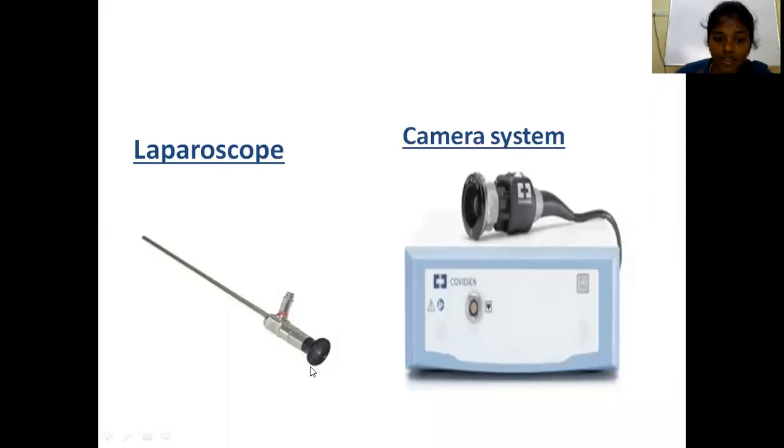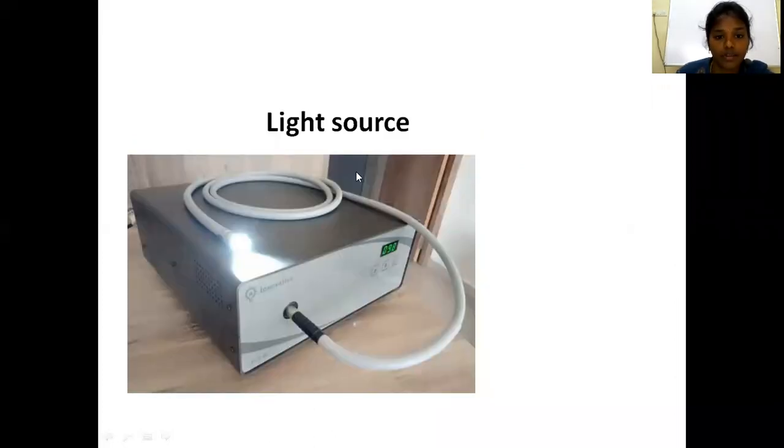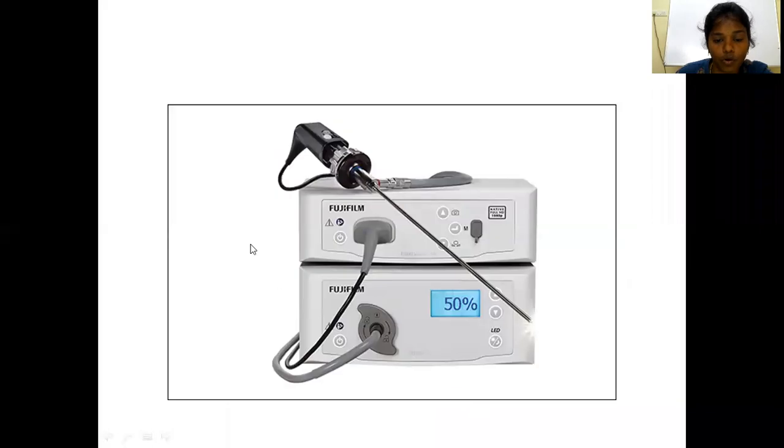The camera system is connected to the laparoscope here, and at this point you will connect the light source or light cable. See, this is the light source. So you have to connect this light source to the laparoscope. After connection, it will be like this. This is the 5 mm laparoscope, which is connected to the head of the camera system. And here is the light source, which is connected. Okay, this is about visualize.